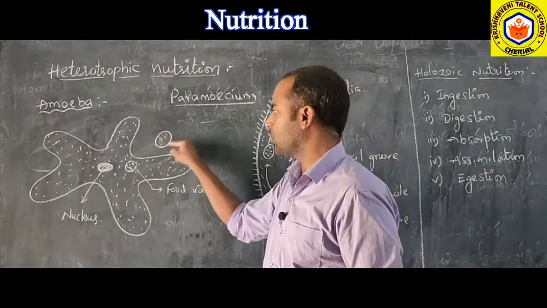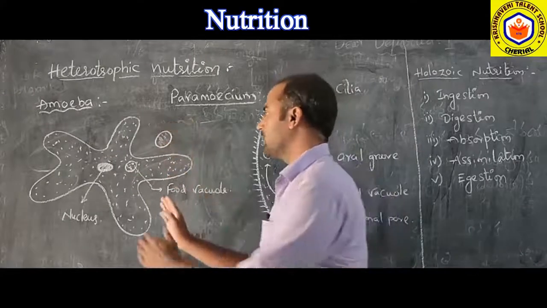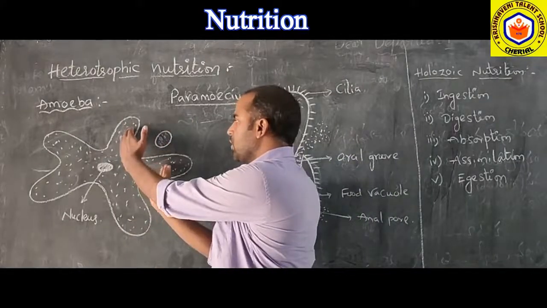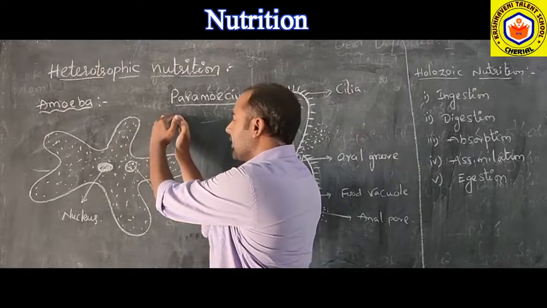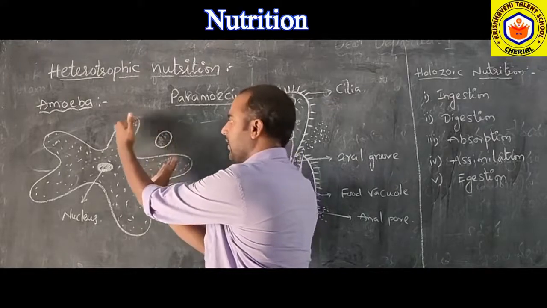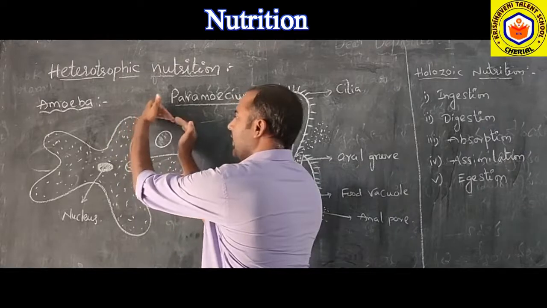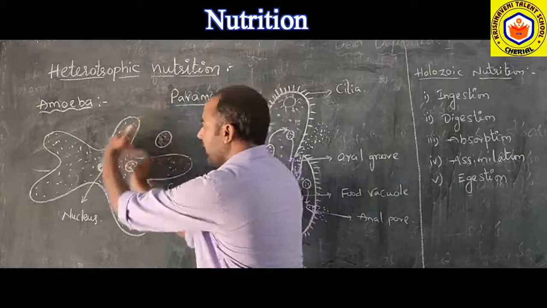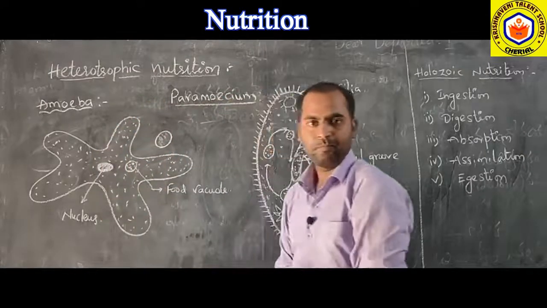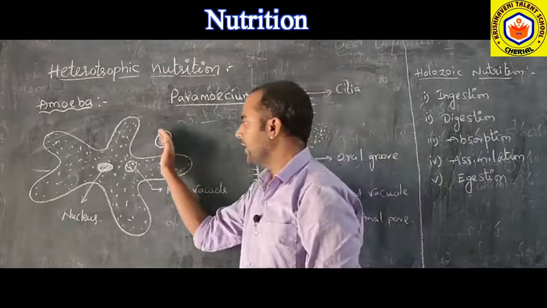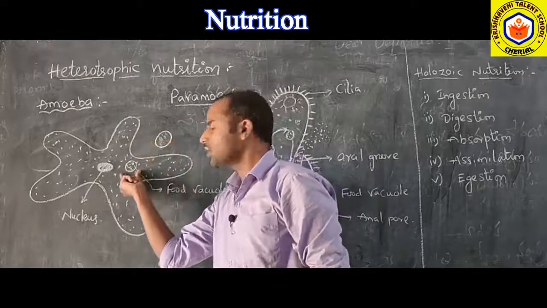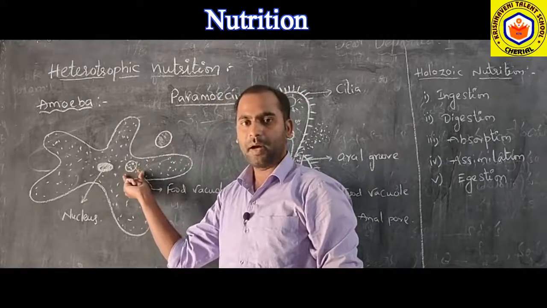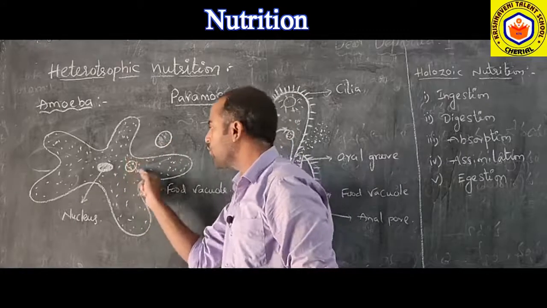Whenever there is food, these finger-like projections will overlap here. They extend more and completely engulf the food, and the food will be taken into the body. The food will be taken into this cell, right? Then whenever the food enters into the body of the amoeba, that will be converted into a food vacuole.